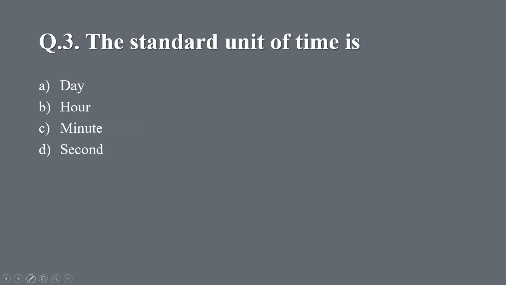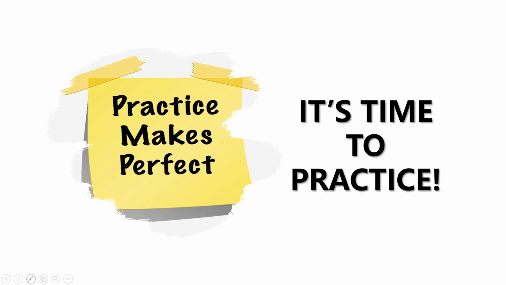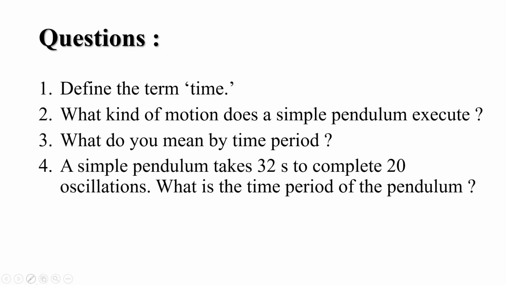Question 3. The standard unit of time is A. Day, B. hour, C. minute, D. second. The right answer is D. second. Question 4. The time taken for one oscillation is called dash. A. Time period, B. amplitude, C. oscillation, D. none of these. The right answer is A. Time period. Practice makes perfect. Students, it's time to practice. And your practice homework is on your screens.